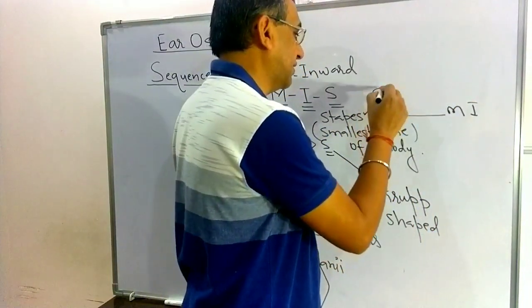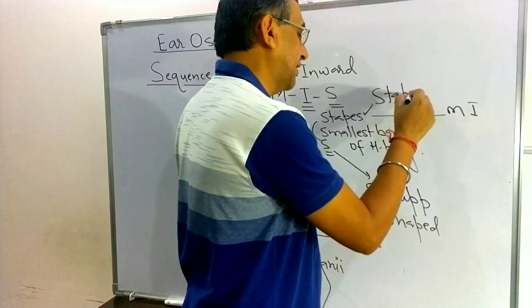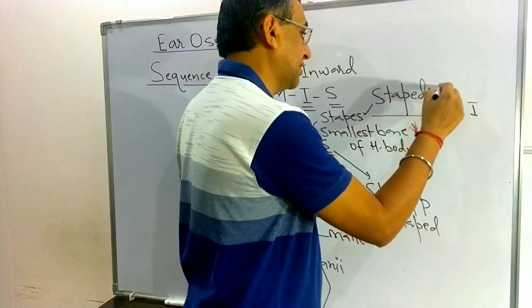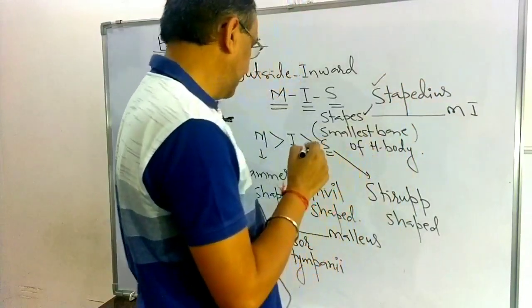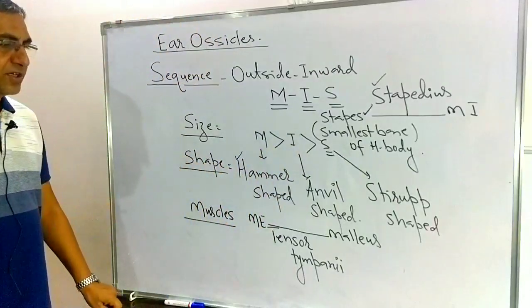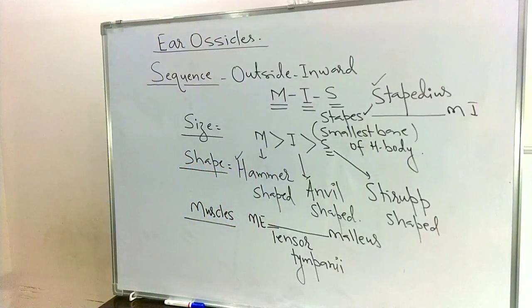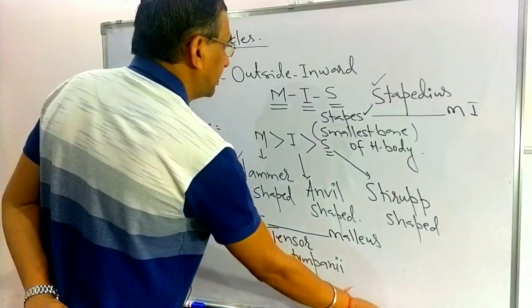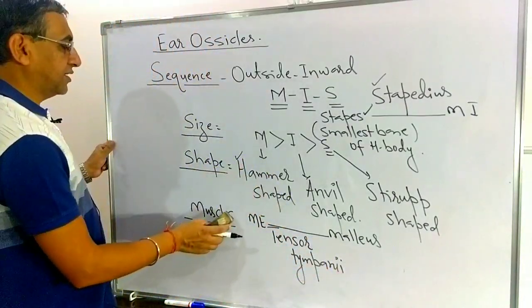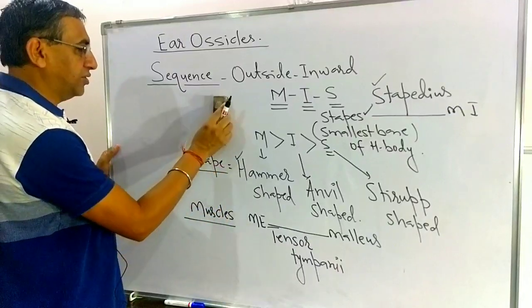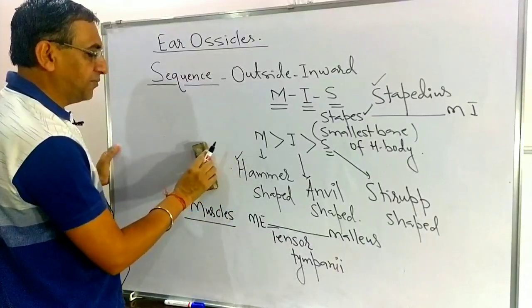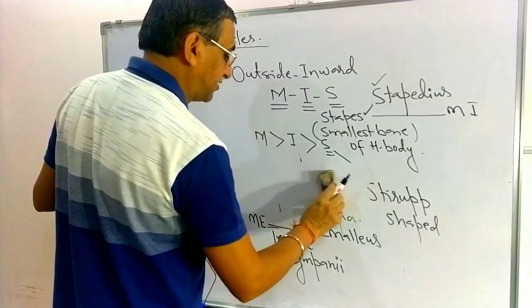there is a muscle known as the stapedius, and the stapedius is the smallest muscle in the human body. So between the membrana externa and malleus there is the tensor tympani, and between the stapes and membrana interna there is the stapedius muscle, the smallest muscle in our body. So this is about the muscles. We have discussed size, shape, and the muscles here.